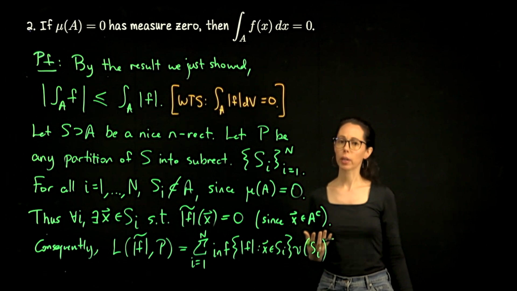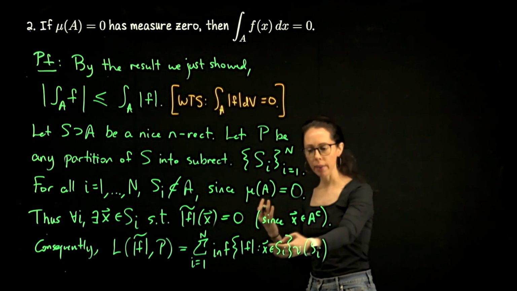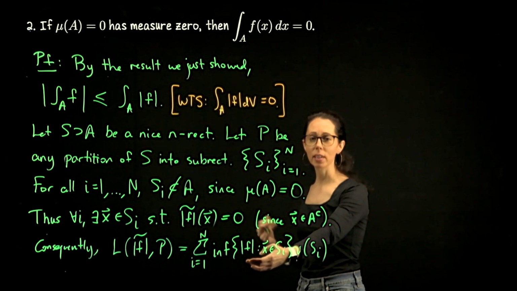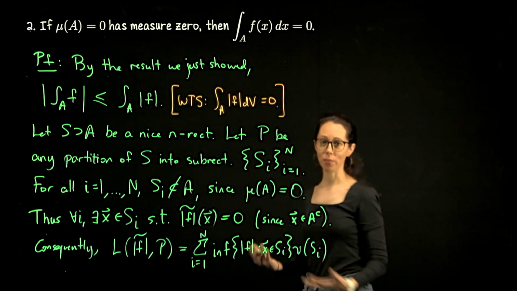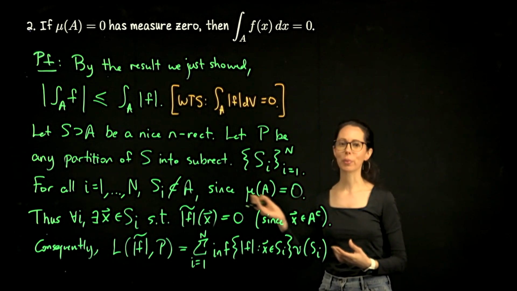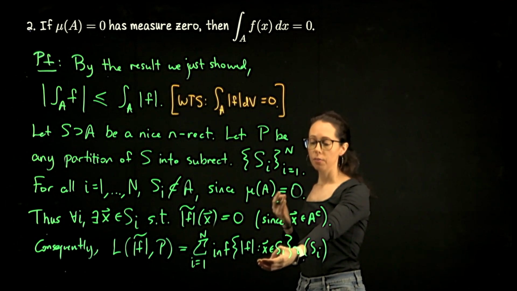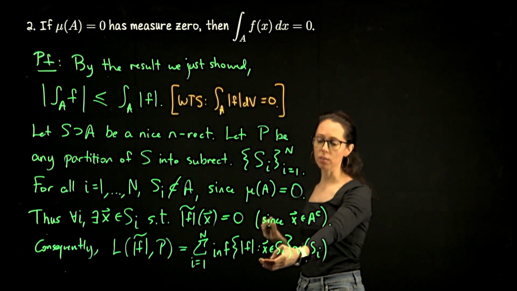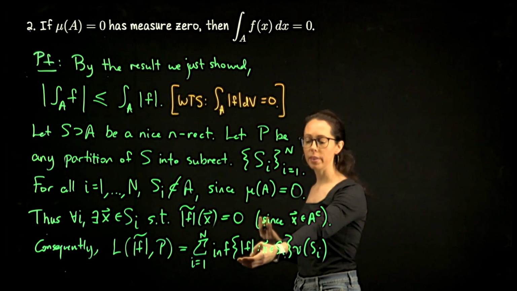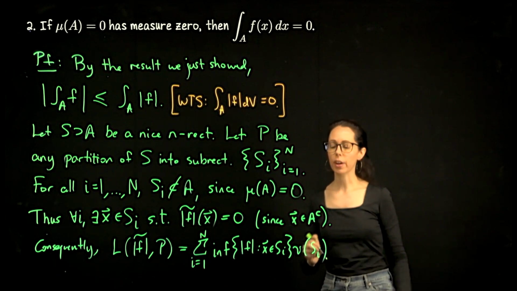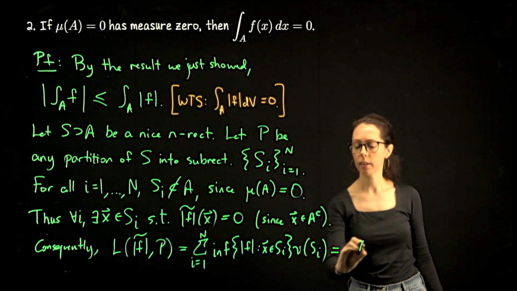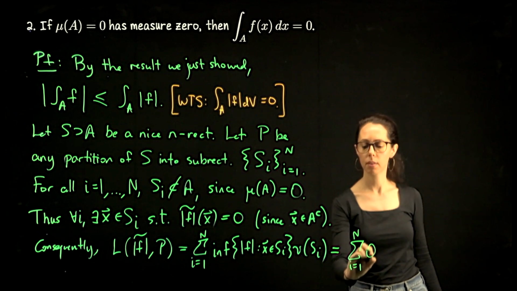Here's what's nice about working with the absolute value function. I know that the function takes 0 on each subrectangle, and it can't go below that because we have absolute values. So again, that's nicer than working with the original function where we could have had positive and negative numbers. I know for a fact at this point that every single subrectangle contains a place where this non-negative function is 0, and therefore what we're looking at here is adding up 0 with itself, capital N times.